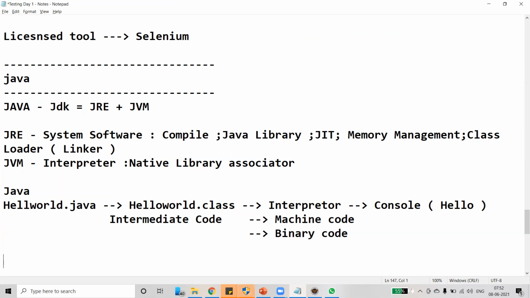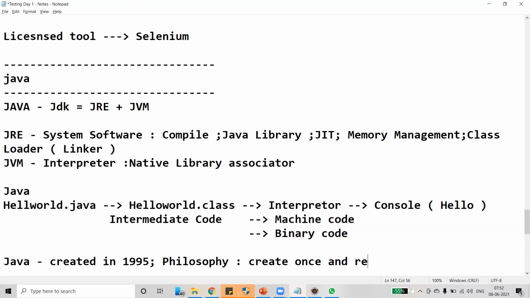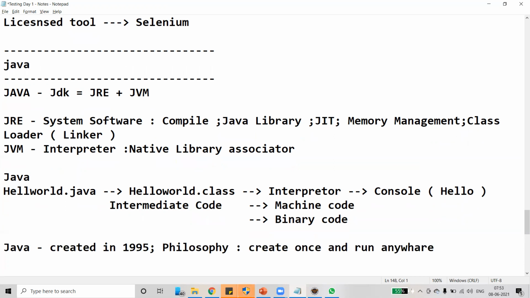Okay. Coming to the characteristics of Java. Java was created in 1995. The philosophy is create once and run anywhere. Run anywhere. That's the concept of Java.